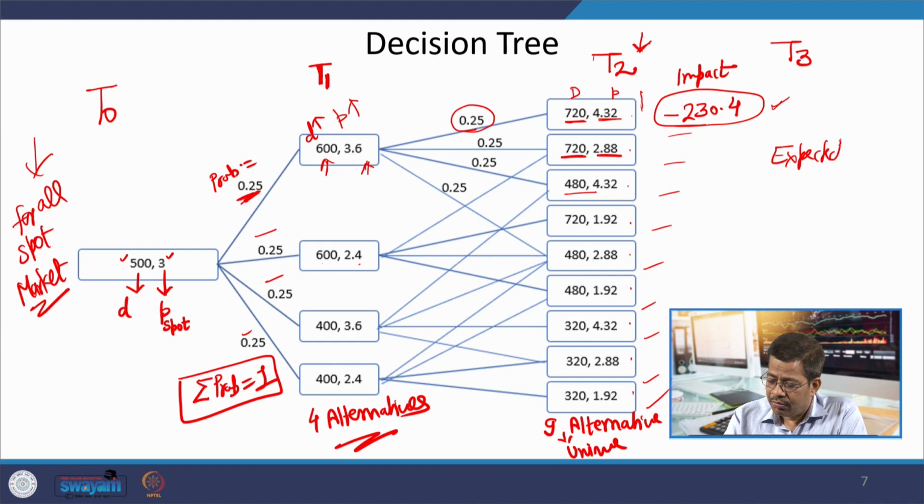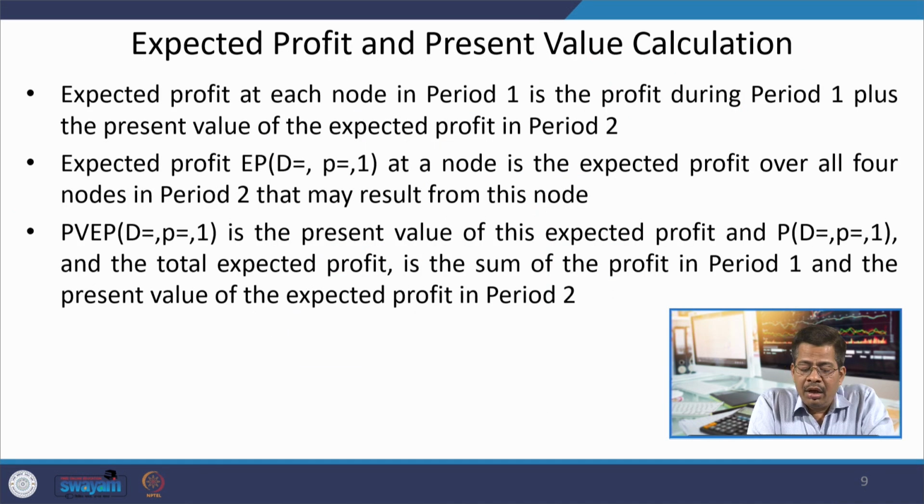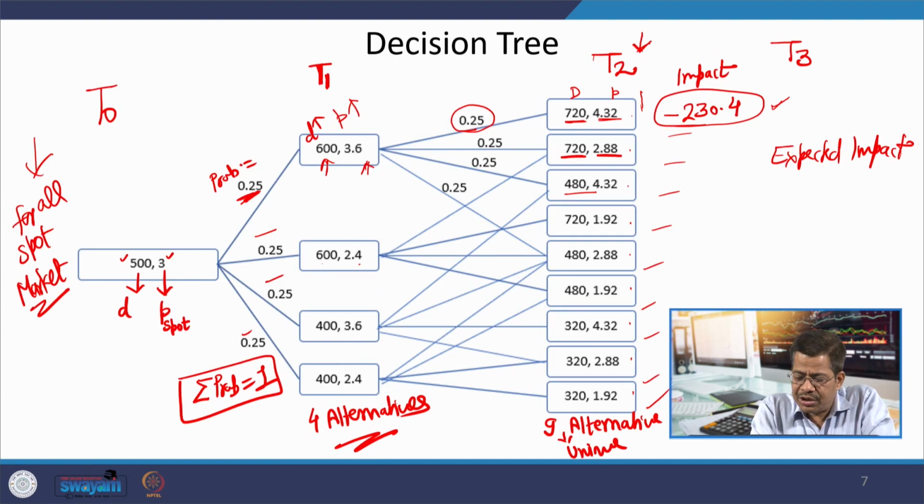Expected profit is therefore calculated for all such possibilities. Then we get the total expected impact for this particular decision.